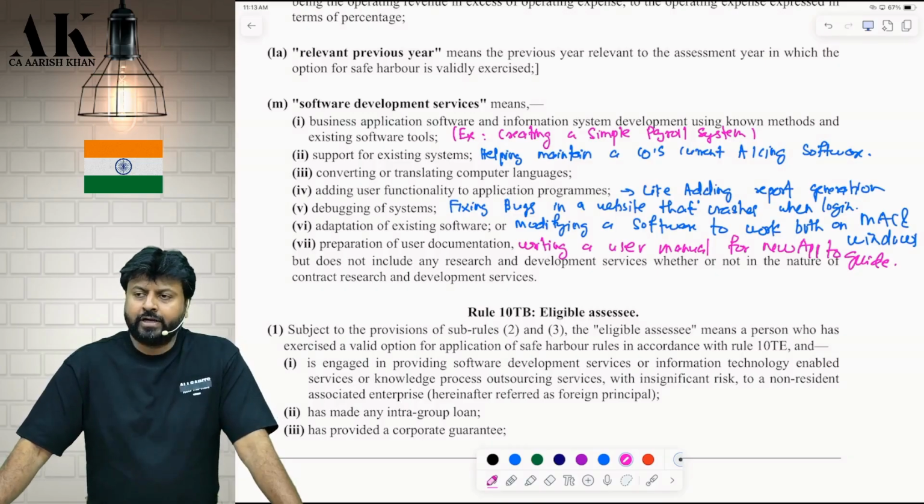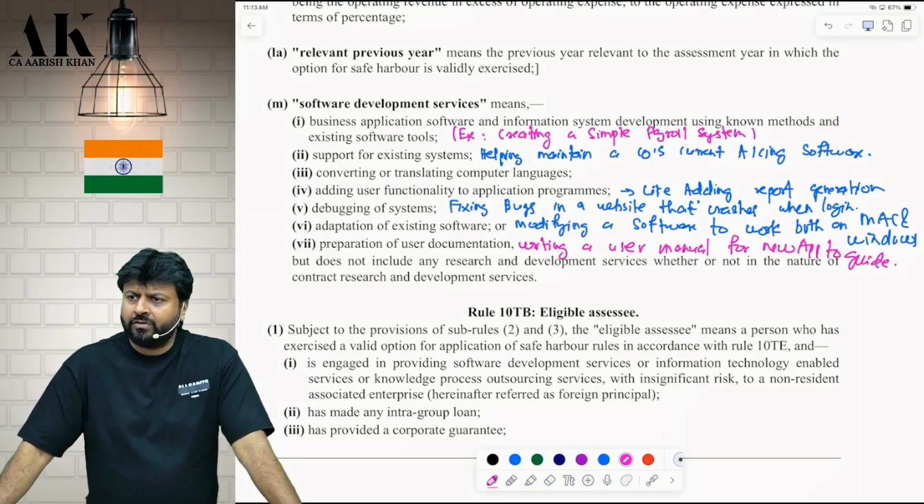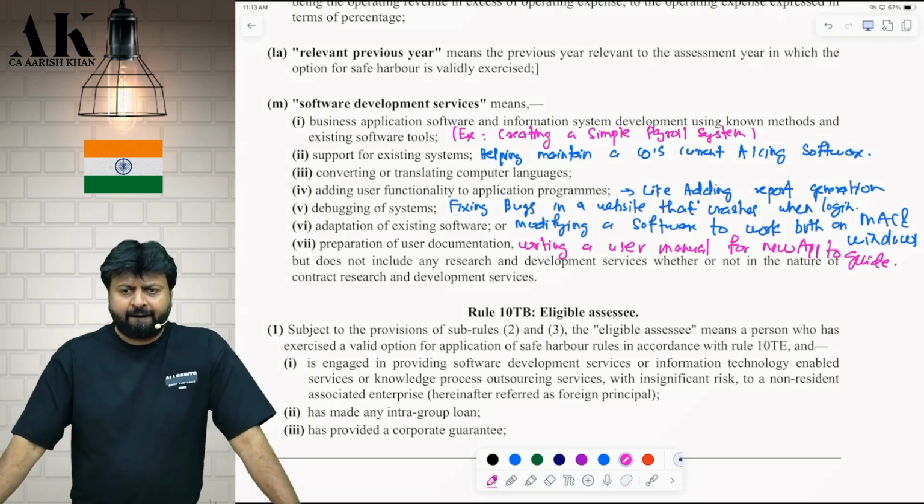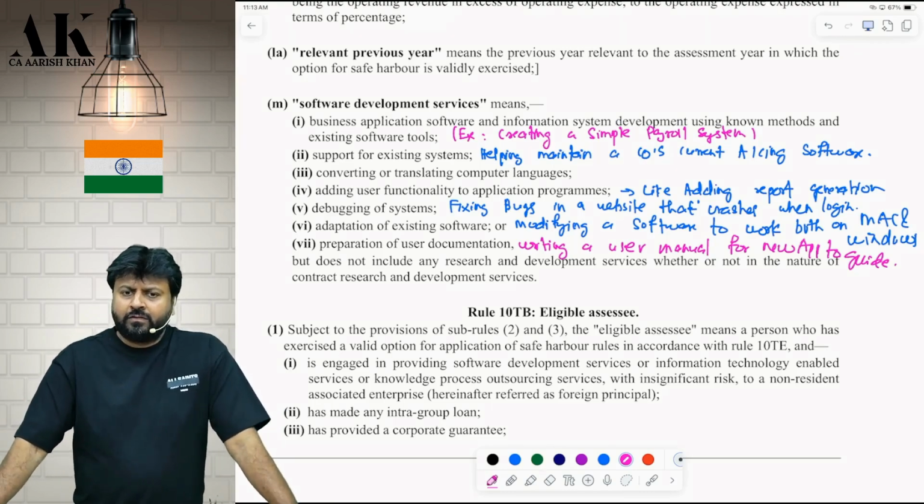But does not include what? Any research and development. I am not doing any research and development for you. I am only doing what? Providing software services to you. I am not doing any R&D for you. For R&D, there is a separate safe harbor rule. Okay, separate category is there below. You asked for a software, I made a software for you. R&D, I am not doing.